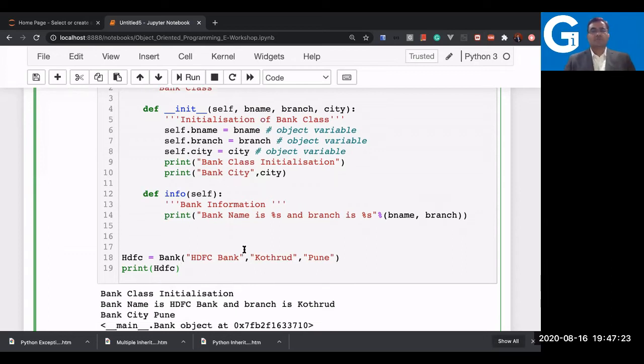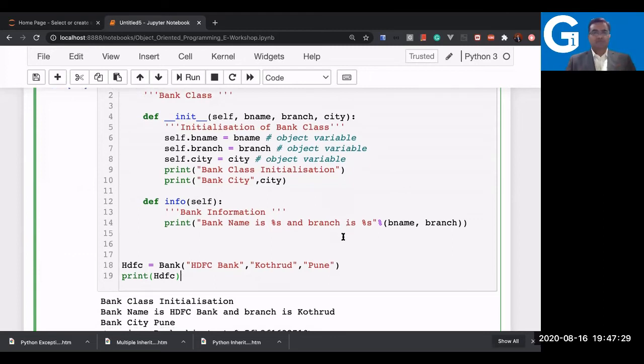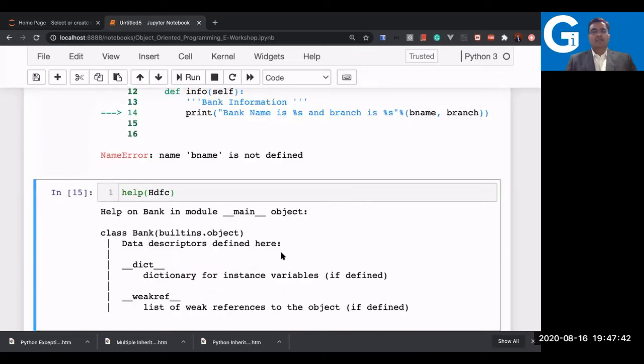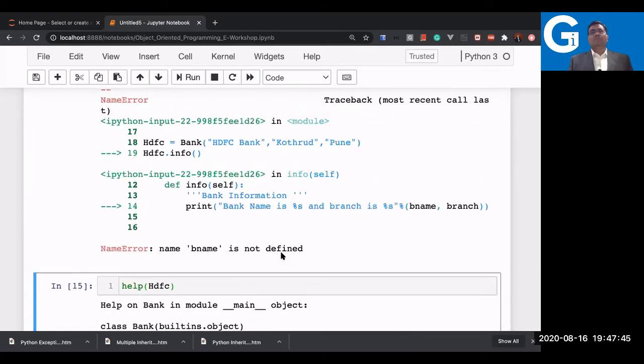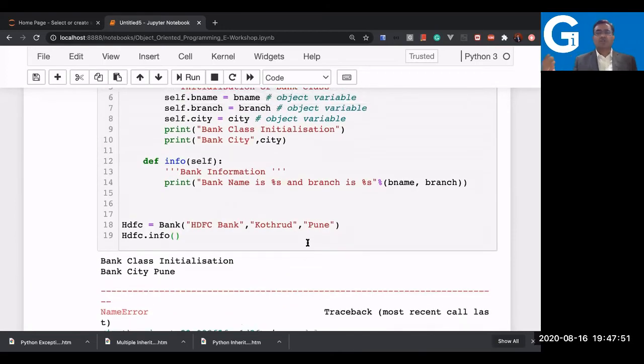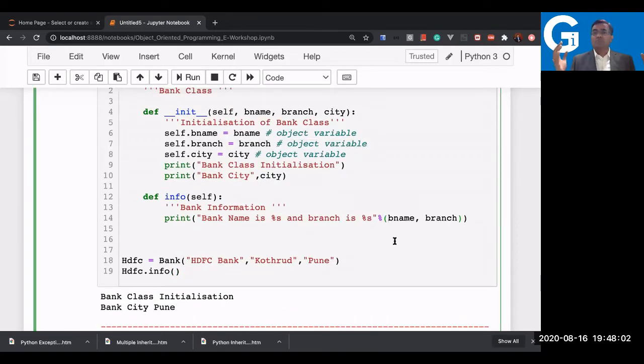So let us see how it works now. Here, if I try to print bname and the branch, what happened? And that too I'm printing in the info method. Obviously, to print that, I will require to call this method by object, that is info. Let us see what happened now. It says that bname is not defined. Why is bname not defined? Because info doesn't know what bname is. Bname is a local variable, and I'm calling bname here. I'm not calling self.bname, I'm calling bname.